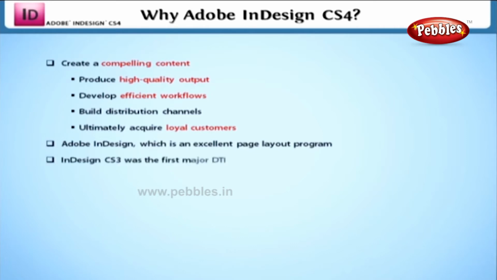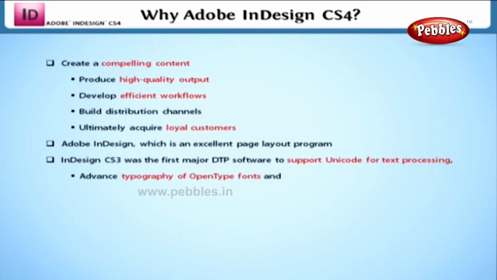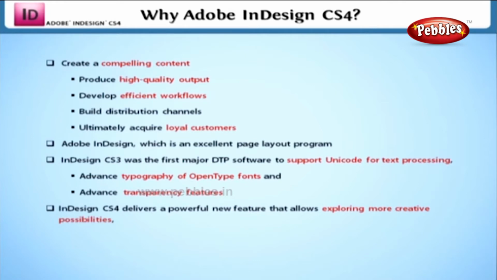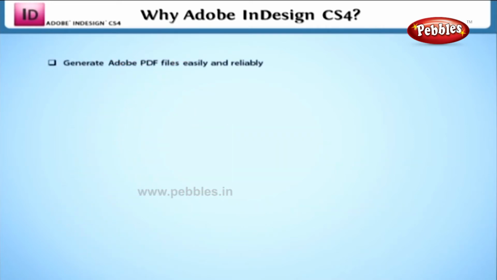First of all, InDesign CS3 was the first major DTP software to support Unicode for text processing, advanced typography of OpenType fonts, and advanced transparency features. Adobe InDesign CS4 delivers a powerful new feature that allows exploring more creative possibilities, experiencing greater productivity, and simplifying cyclic tasks. InDesign helps us generate Adobe PDF files easily and reliably. InDesign has made Adobe PDF a preferred format for sharing users' work.